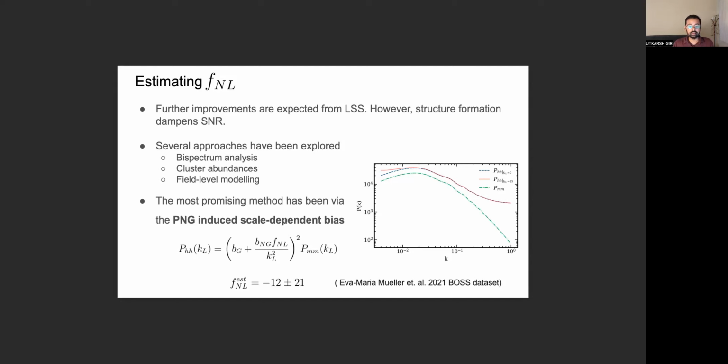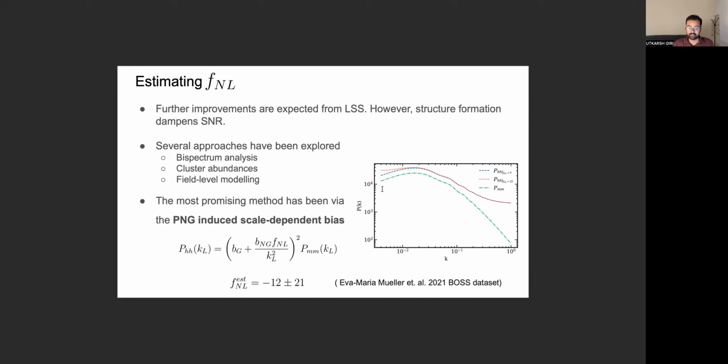So in a universe with Gaussian initial conditions, the power spectrum of halos on the largest scales will have a constant bias with respect to the matter power spectrum, which can be seen here in this figure. Where on the larger scales, there is a constant offset between this green curve and this blue curve. And this is for a universe where FNL is 0.